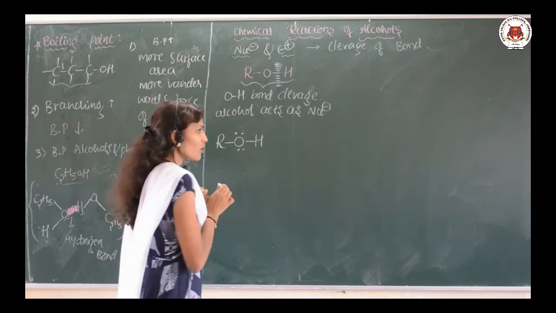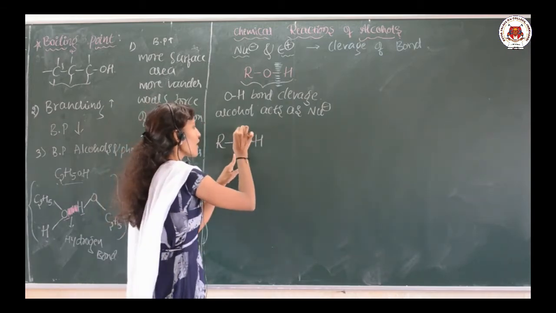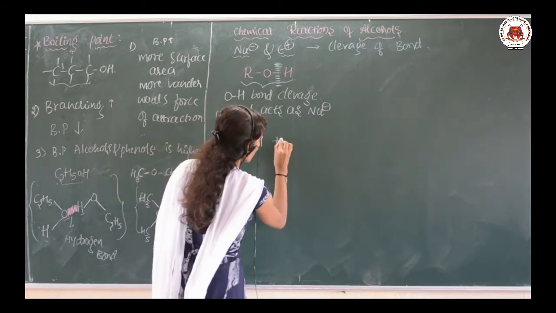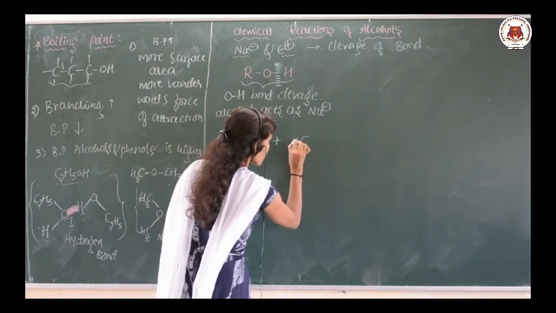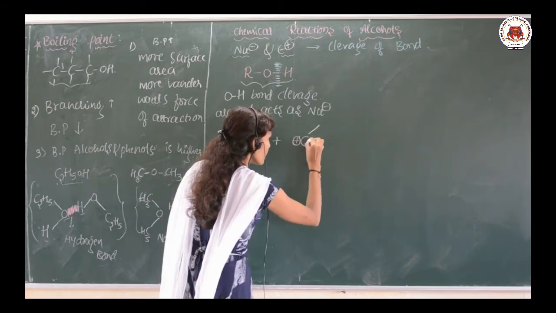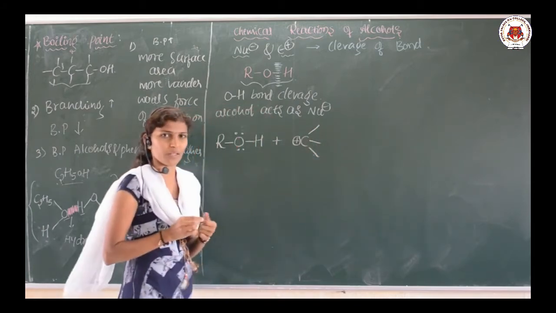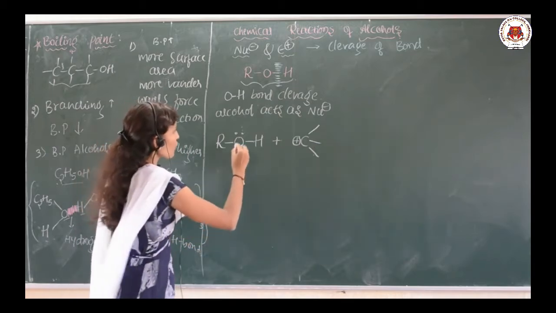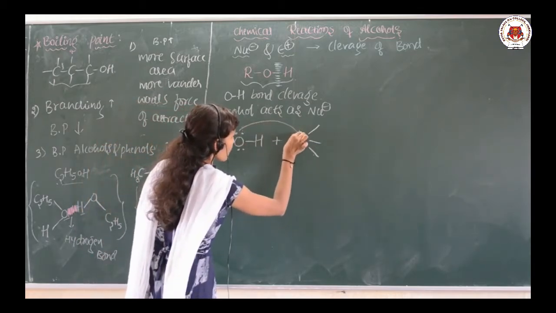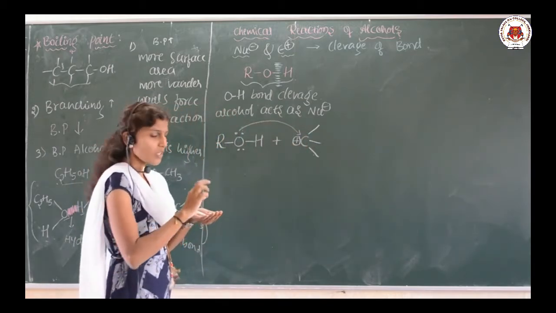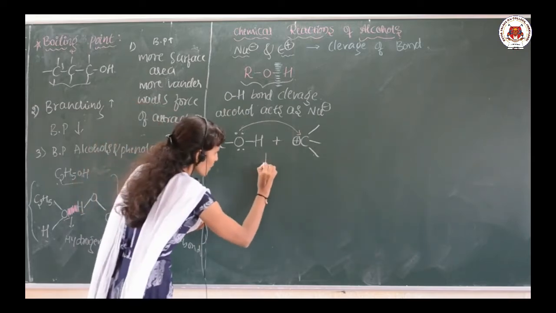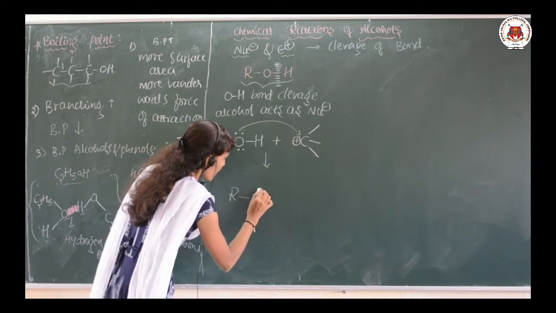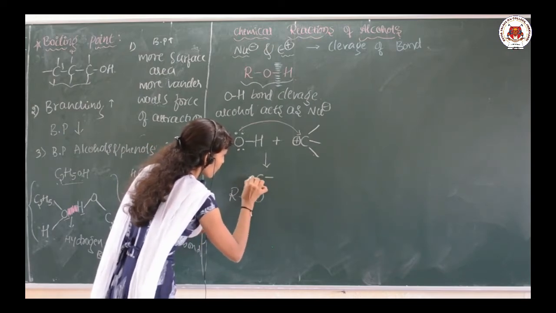So the nucleophile will attack on what? Electrophile. So I will take one electrophile like this, carbon plus, it is the electrophile. So electron rich and electron deficient, both are going to get attracted like this. So during that time, like this an attachment will be there.